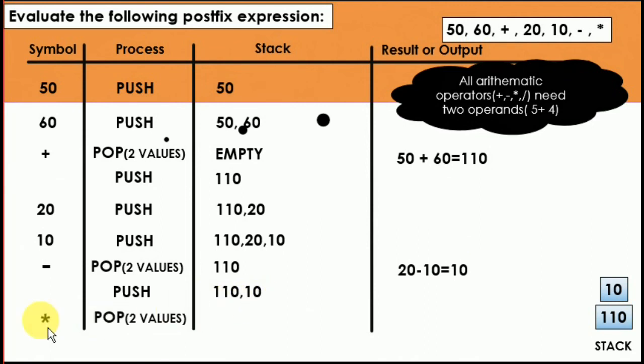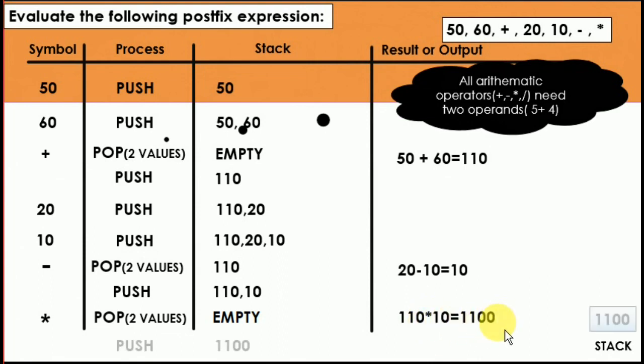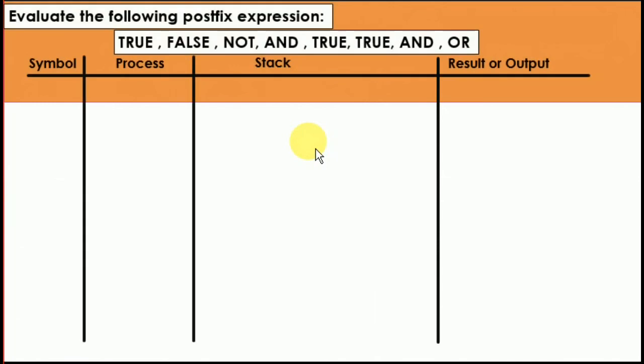Now last is the multiply sign. Pop the values, so the stack is empty now. 110 multiplied by 10 is equal to 1100, and it is pushed again. So this is our answer, 1100. This is the method that you are going to follow when solving these questions in which numbers and arithmetic operators are being used. Now one more is going to be there.